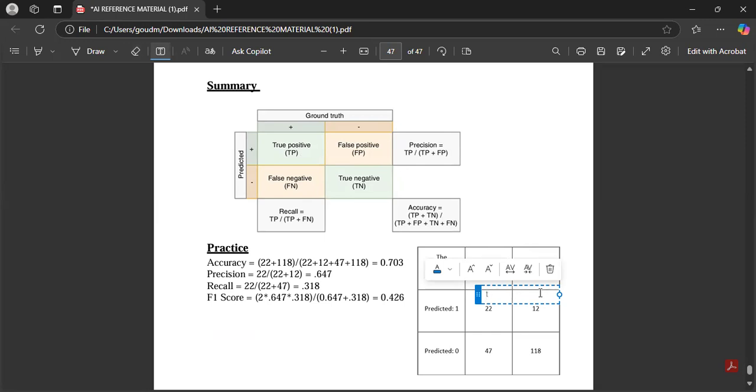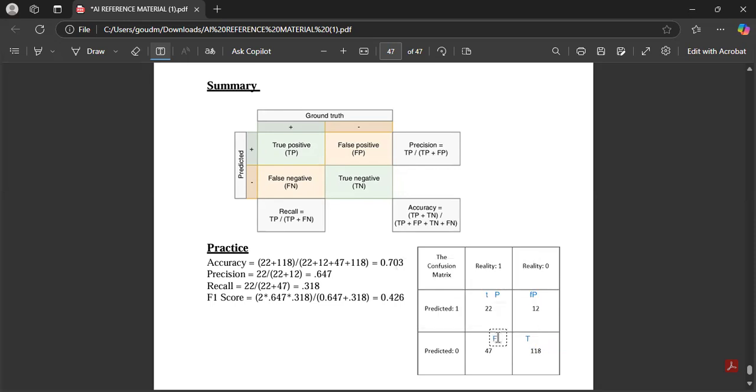First true, next what? Here false, okay. Again, here you will keep false, false. One second, children. False, and here you will keep true, and here you will keep positive, positive.